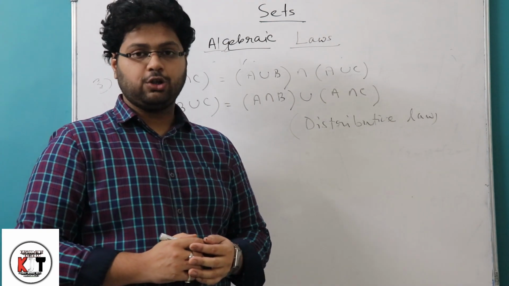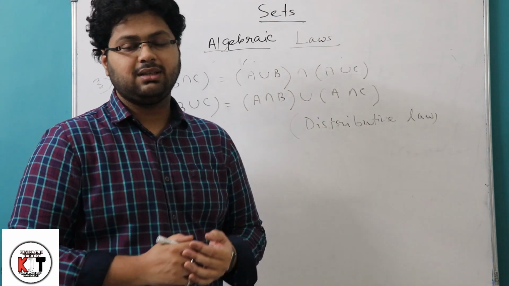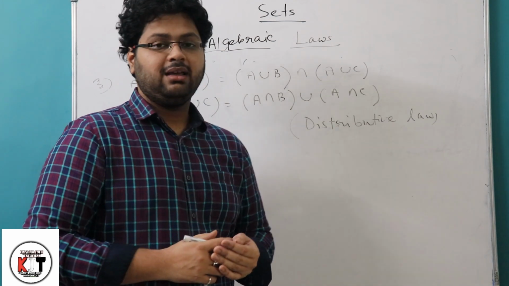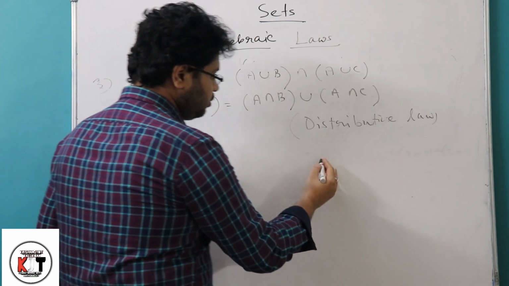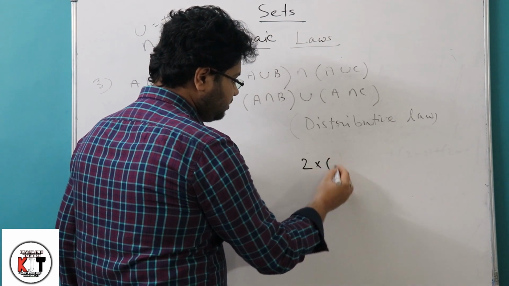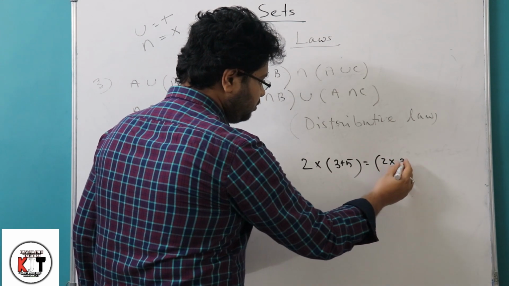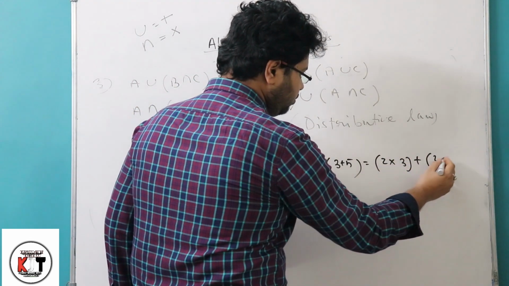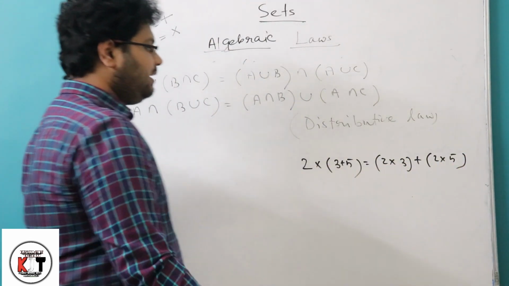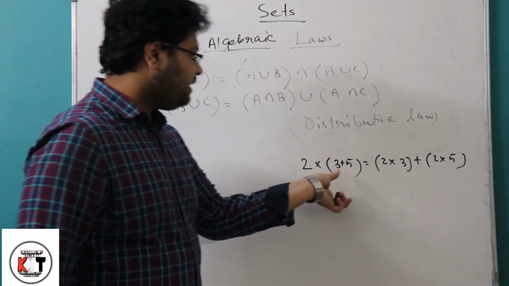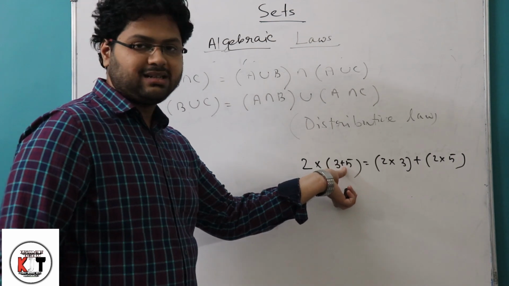In normal algebra also we often use this law. This is the distributive law, and suppose I write 2 into (3 plus 5), I can write it as 2 into 3 plus 2 into 5. So here the multiplication sign is being distributed over addition.